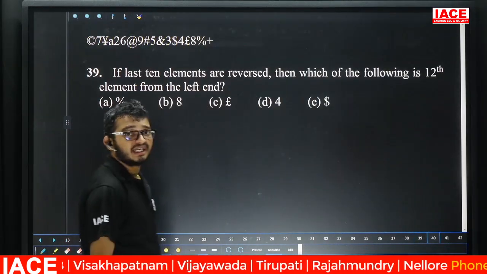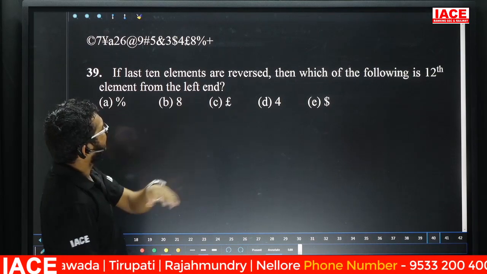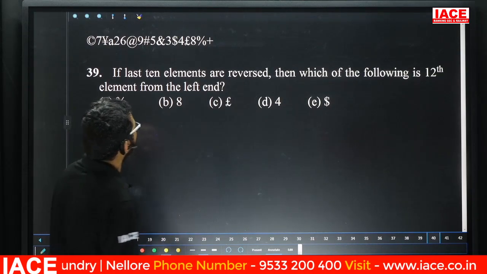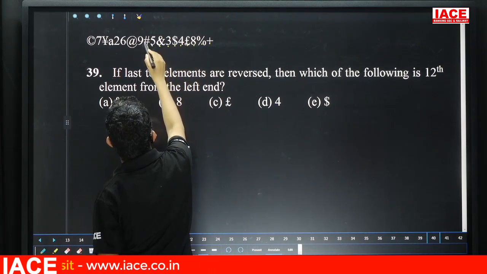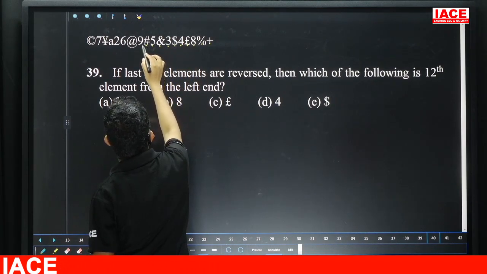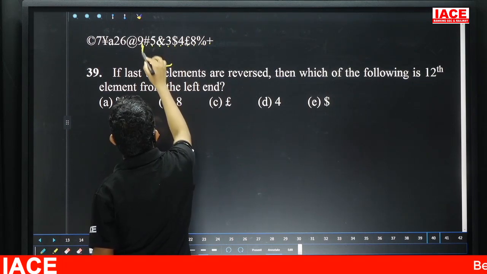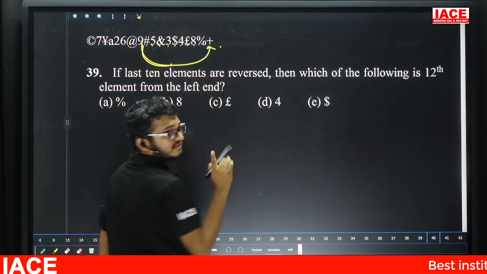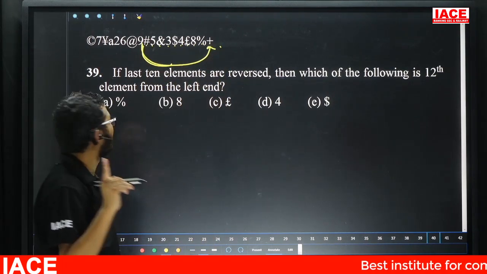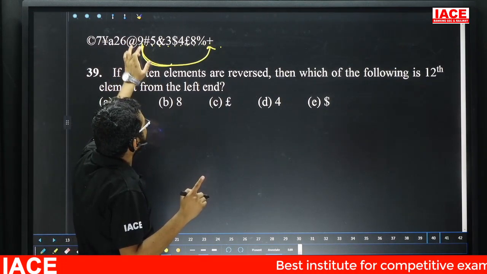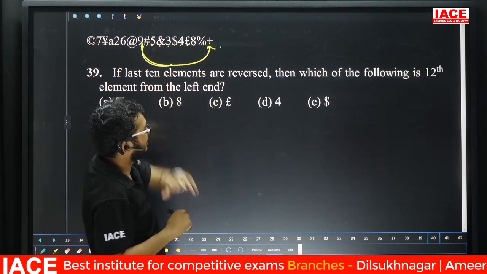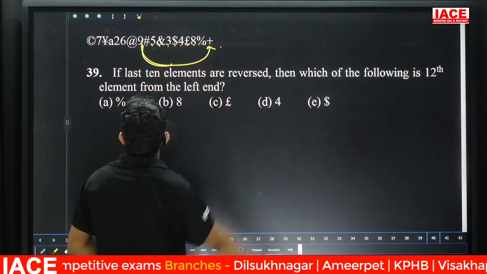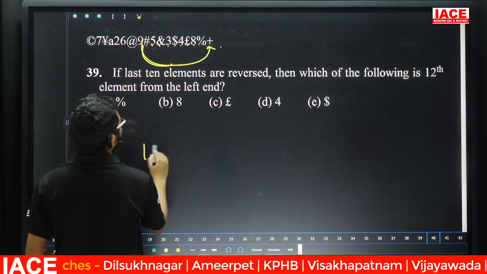Question number 39. Friends, if the last 10 elements are reversed, check once: 1, 2, 3, 4, 5, 6, 7, 8, 9, 10. These elements are reversed. That means after 9, the sequence should start from plus. Don't actually reverse. Which of the following is 12th from the left hand?